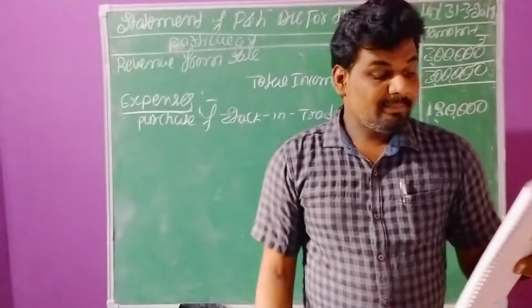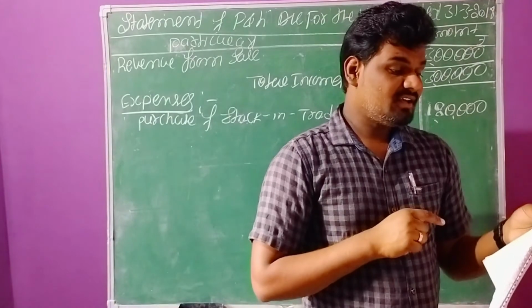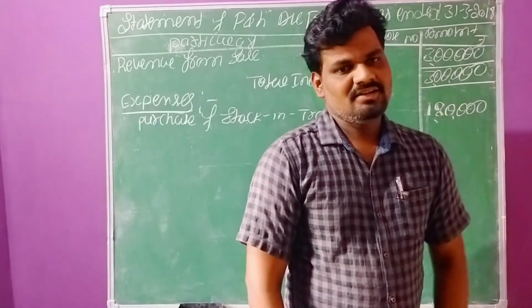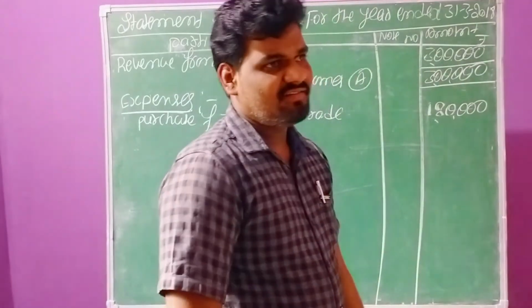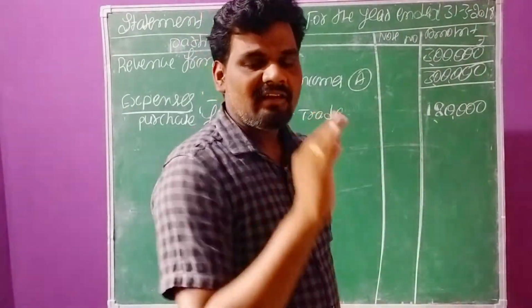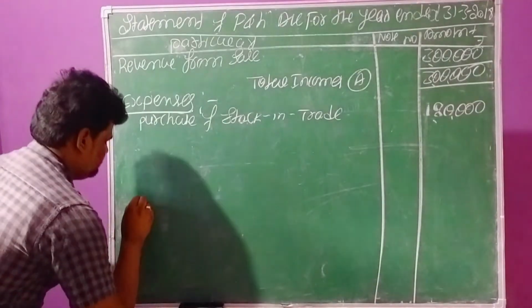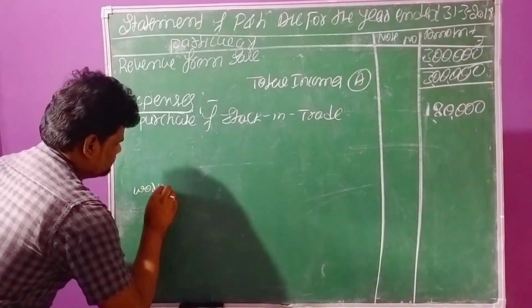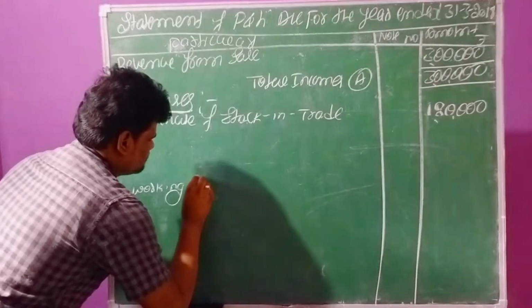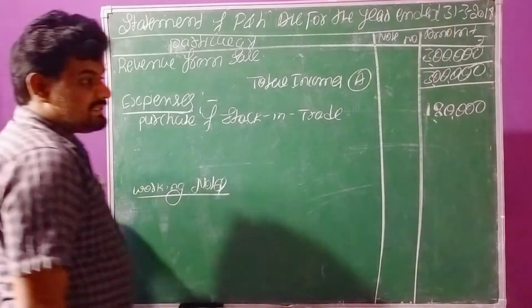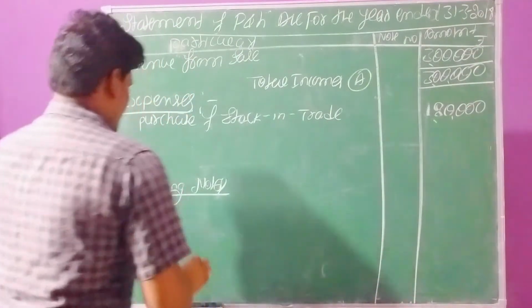Next one, depreciation on plant and machinery and amortization of goodwill. There are multiple transactions, so for these two transactions we need to maintain a working note. So the next working note: under the working note, depreciation and amortization expenses.